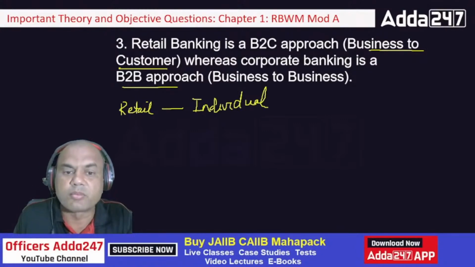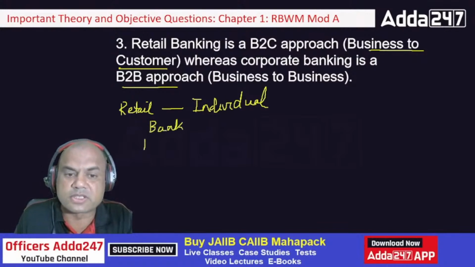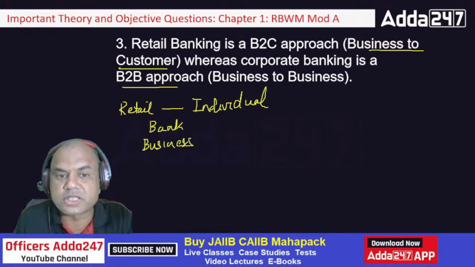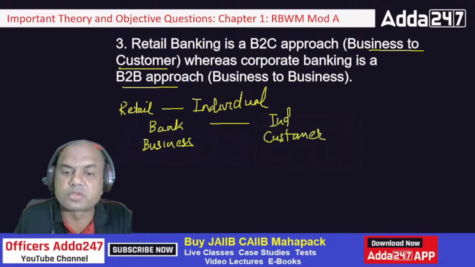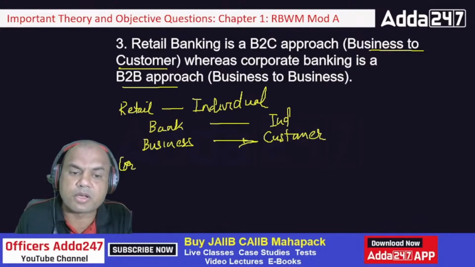Okay, see here. Bank is a business, right? B2C means business, and individual is a customer. So it is B2C. But in corporate, what happens?